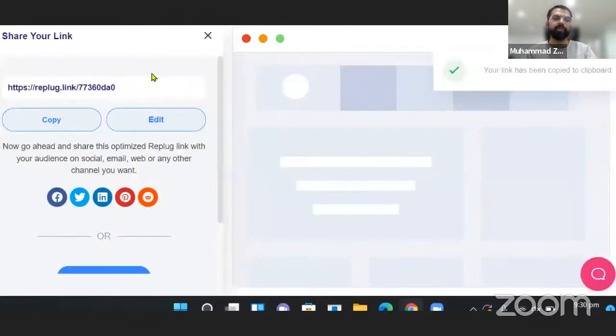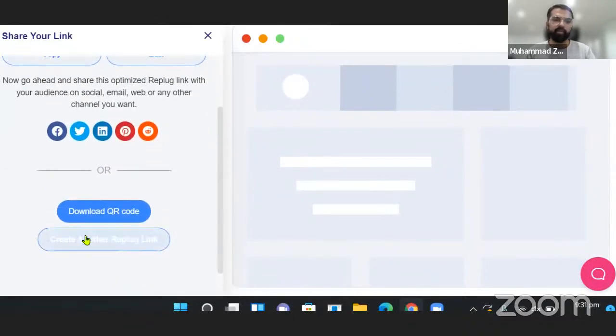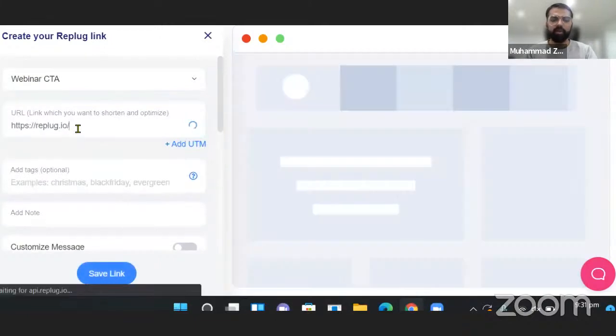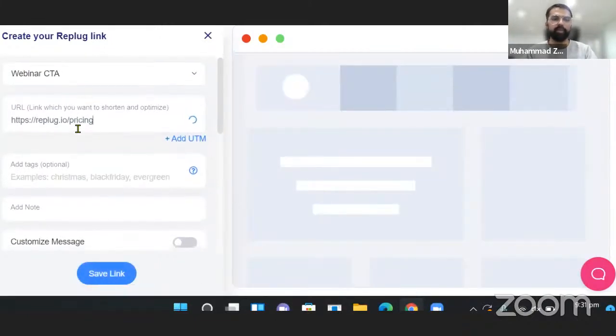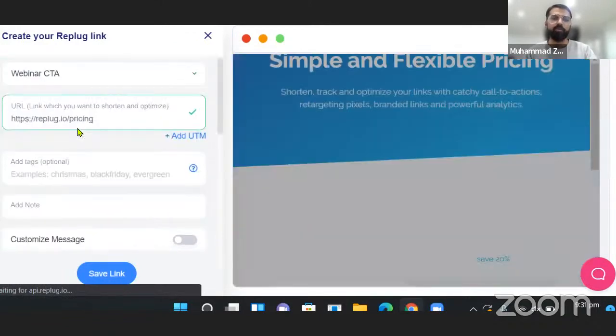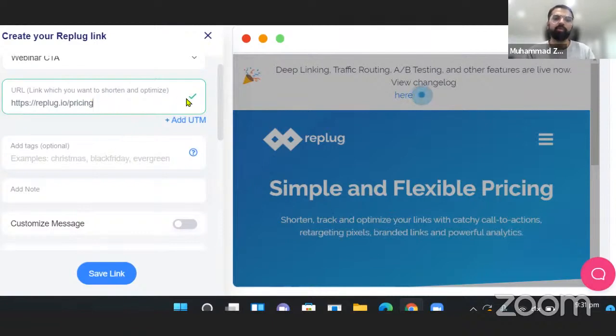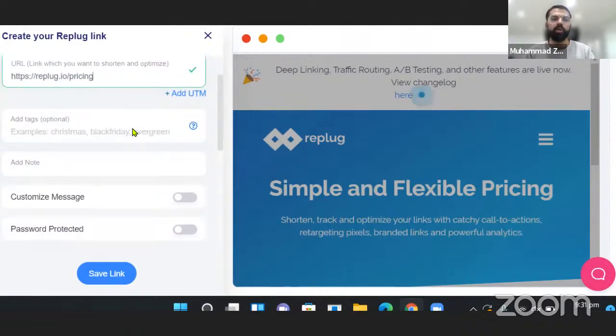Now we will be creating the same link with the CTA sort of campaign. Let's create another Replug link here. If I want to navigate it to the pricing page of Replug, let's see how it works. So actually, the Replug pricing page allows us to be used in an iframe. Whenever we are using a campaign that has CTA on it, it is mandatory for that specific destination link to allow to be embedded in an iframe. So here it allows it to be embedded in the iframe. So we get a tick mark here, we get a thumbs up. Okay, you're good to go.